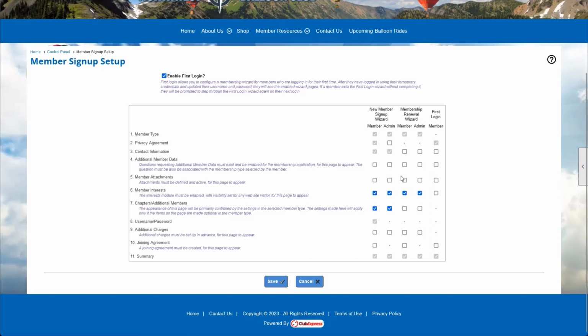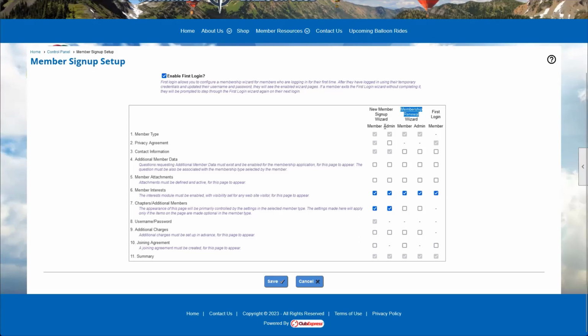So they would get kind of a refresher to say, hey, oh yeah, I'm not really interested in the bicycling group anymore, but now I'm really interested in knitting. So if you're in kind of like a social group where you have a lot of different interests, this is a way for members, I always recommend at least keeping it in the renewal settings. That way they get a refresher every time they renew their membership of, my interests have changed over the last year, so I want to update that information as I renew my membership. And then lastly, the first time a new member logs in, we also want to show them that interest option. So I usually check all of these.